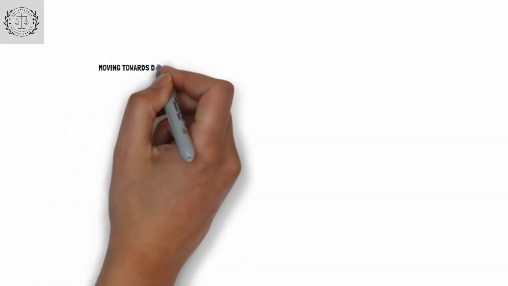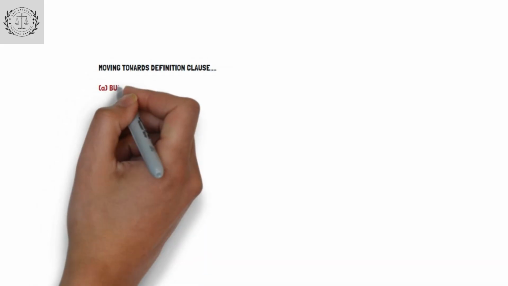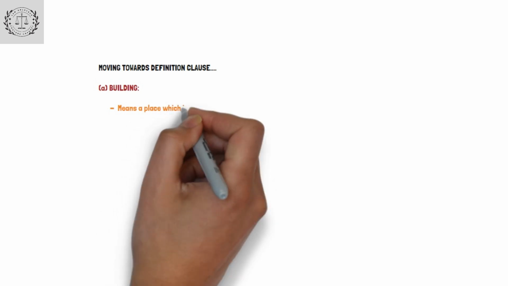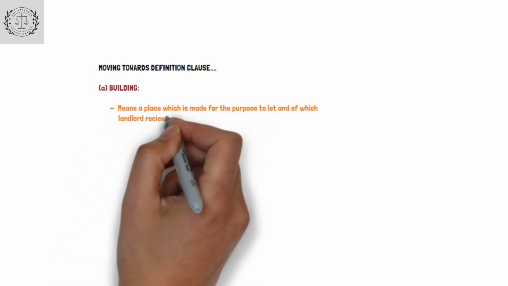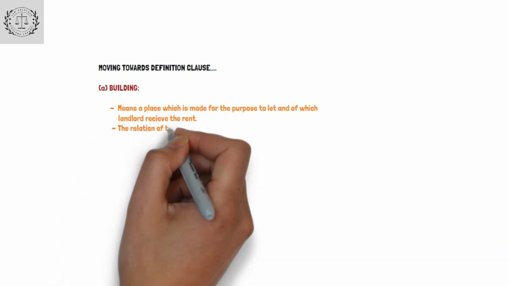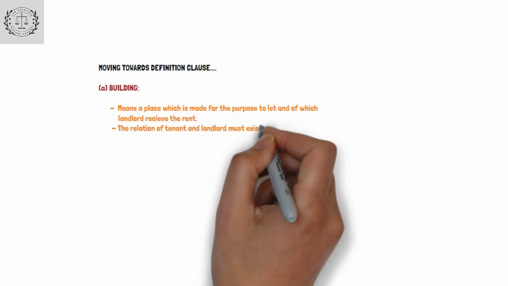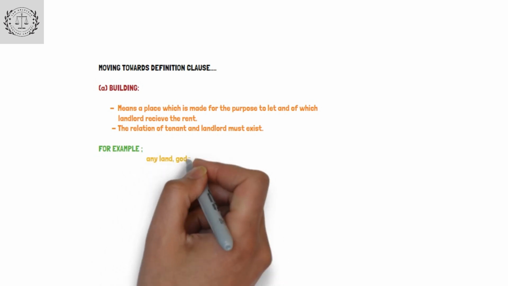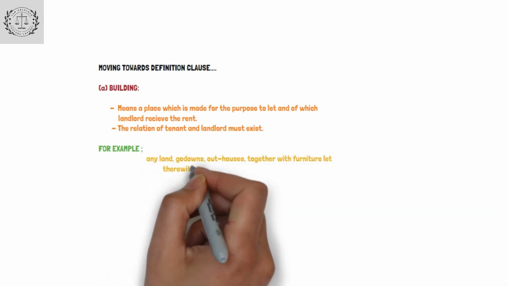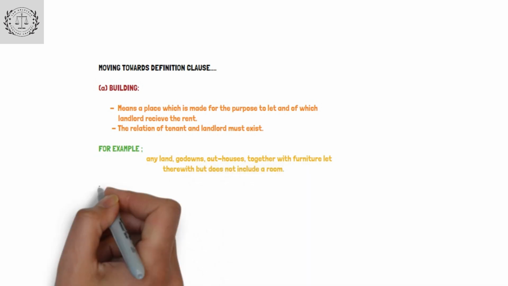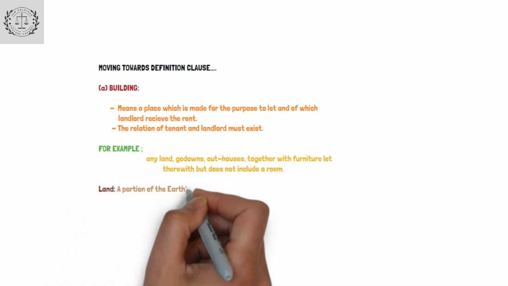Moving towards definition clause. A. Building means a place which is made for the purpose to let and of which landlord received the rent. The relation of tenant and landlord must exist. For example, any land, go-downs, outhouses, together with furniture let therewith, but does not include a room.